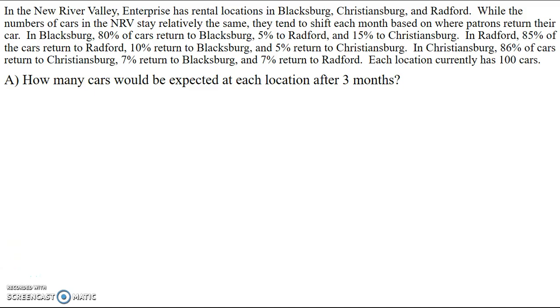So in this problem, we have car rental distributions where each location is sending a certain percent of their cars to one of the other three locations in the New River Valley. And so we want to see what's happening after 3 months with the first question. So the first thing we have to do is create a stochastic matrix.